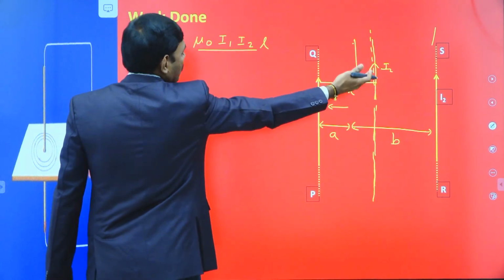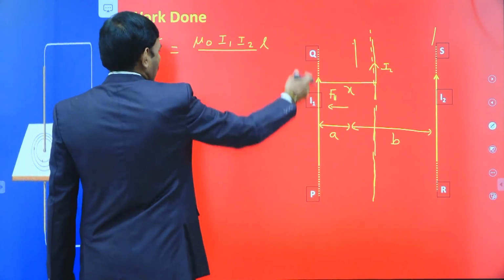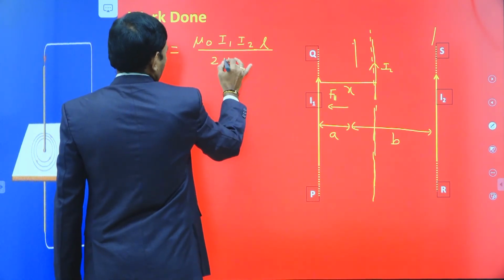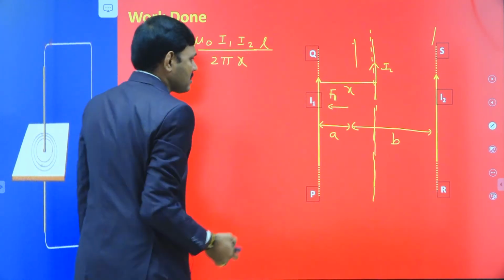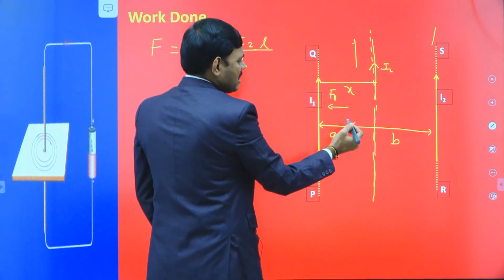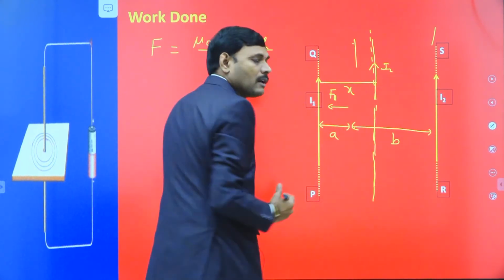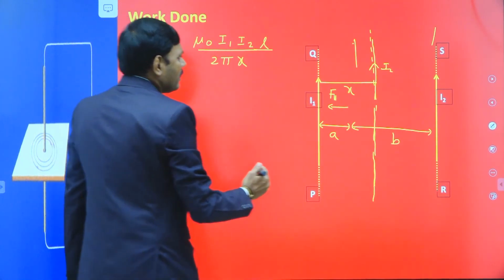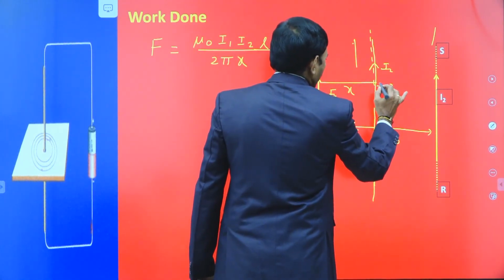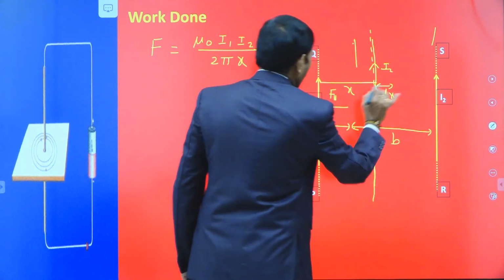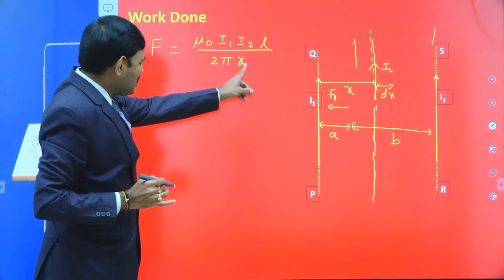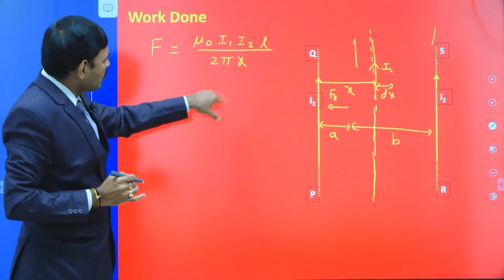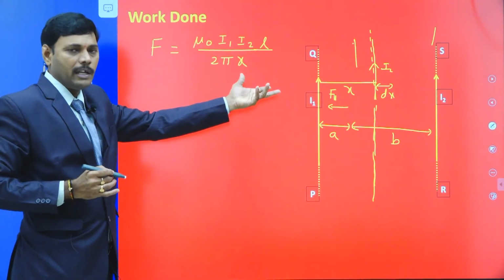The second wire has length L, and the first wire is a long wire. Mu naught I1 I2 L divided by 2 pi x is the force at an arbitrary distance x. Of course, this x is changing in our discussion from A to A plus B. At some considered position x, this is the force. At that position, let the wire be displaced by dx, because this force is no more constant. As x changes from A to A plus B, this is a variable force, so we are doing work against a variable force.